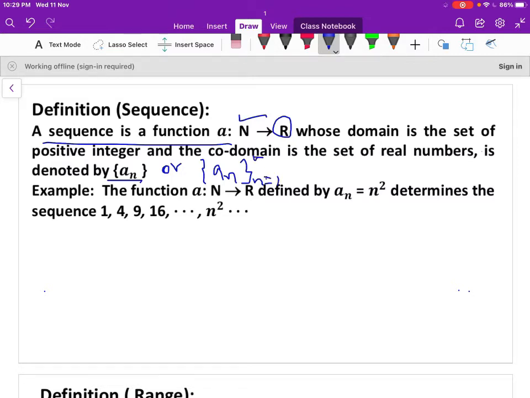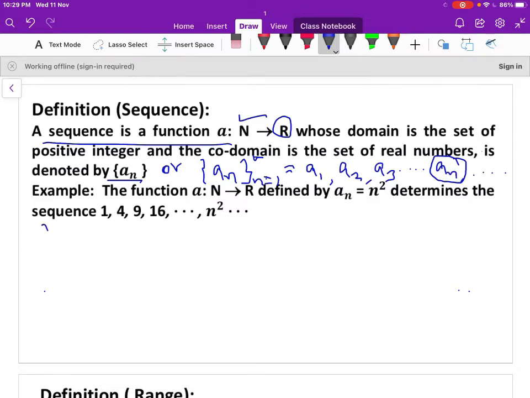So that can be expanded. When n is 1, that is a1, the first term of the sequence. When n is 2, that is a2. When n is 3, that is a3, and so on. When n is n, that is a_n, where a_n is the nth term of the sequence. Let us take some examples of sequences.